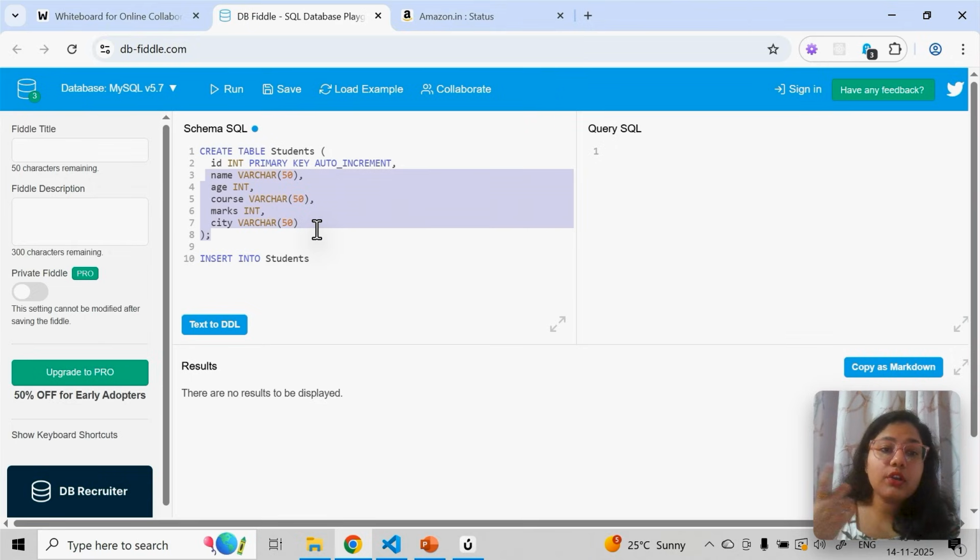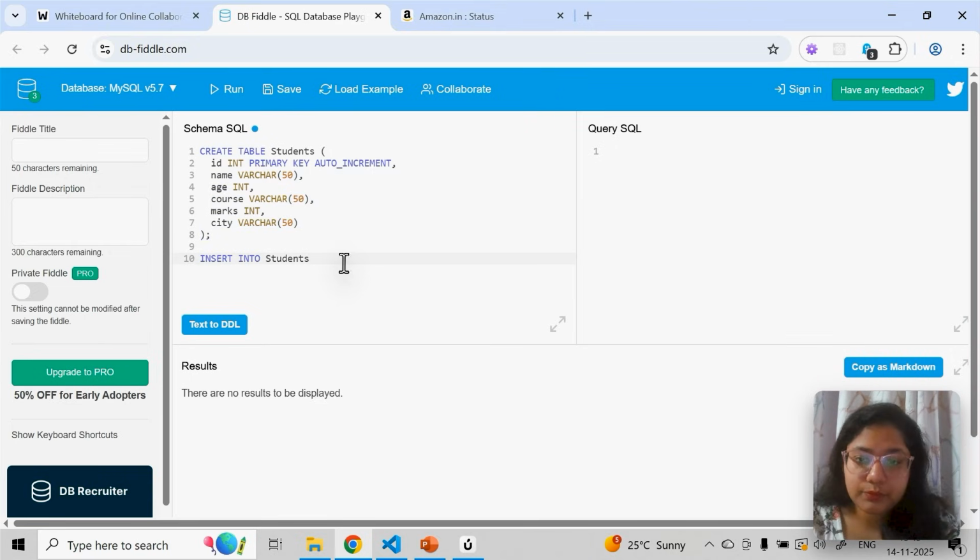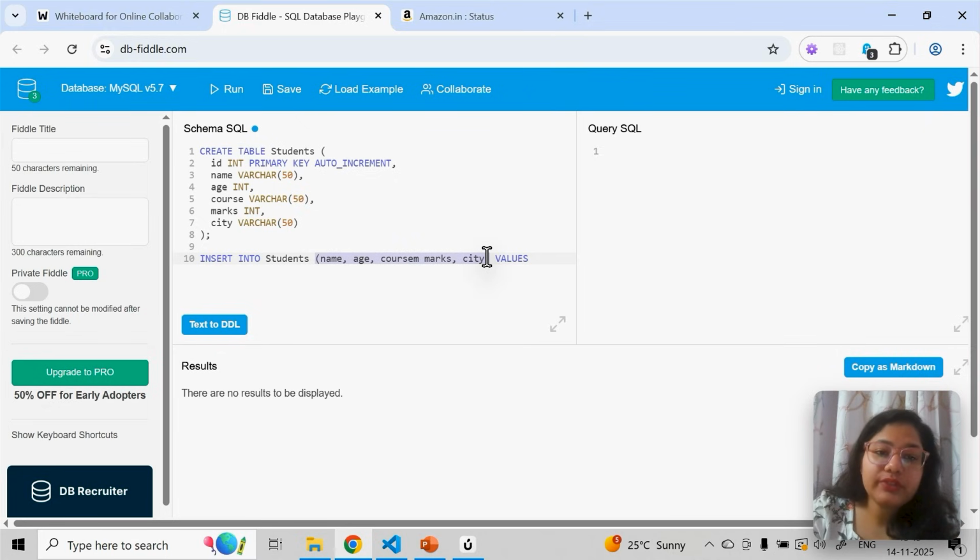So the columns for which you need to define the value, you will put here. For example, I'll say name, comma age, comma course, comma marks, comma city. So this is what you need to put here. Insert into table name, in round brace you have to pass the columns for which you're going to define the values, and then in round brace you can define the values.